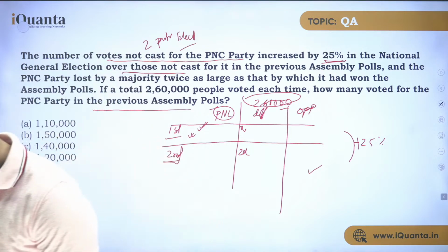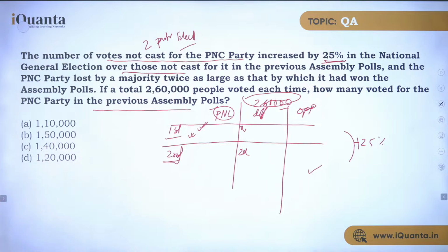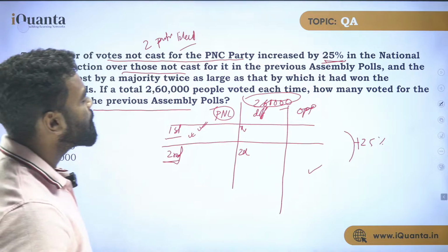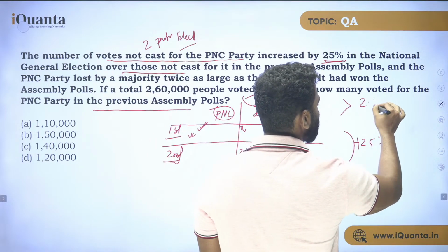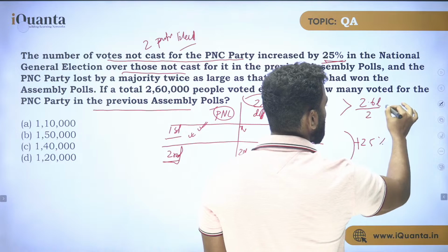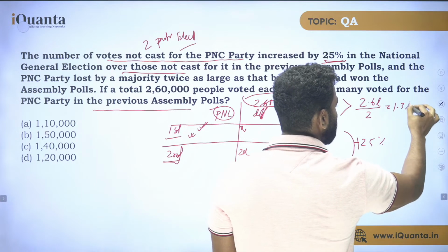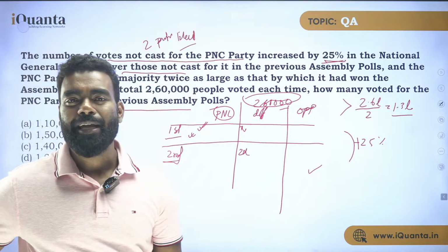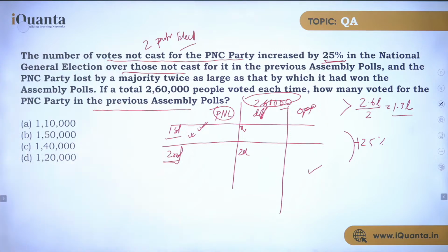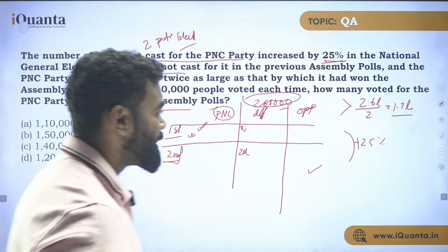Yes or no? More than half. And if PNC won by more than half, so PNC has to get 2.6 lakhs by 2, which is 1.3 lakhs. Yes or no? Because if PNC won the first election, PNC has to get more than 1.3 lakhs, right?